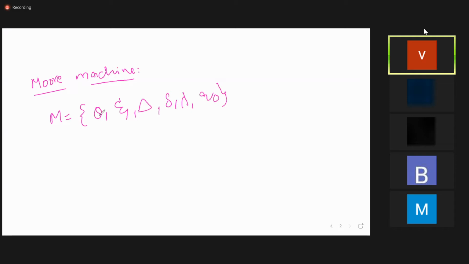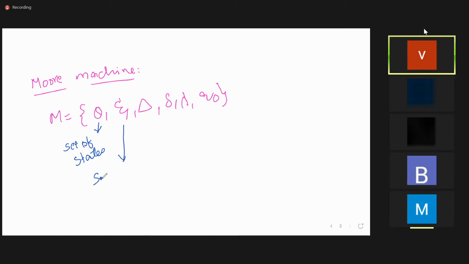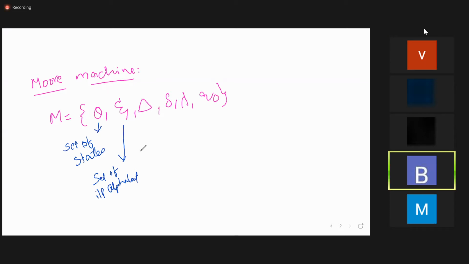Whereas what is this Q? Can anyone tell me? You have already learned this in the 5 tuple. What does it mean? Q is the set of states. Sigma is the input alphabet, the set of input alphabet. What is this delta? Transition function.